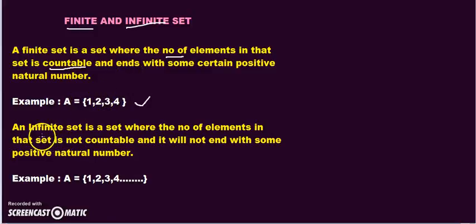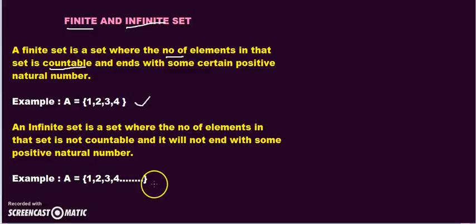An infinite set is a set where the number of elements in the set is not countable and it may not end with a positive natural number. If we take this example, A is equal to 1, 2, 3, 4 and so on, it means there is no end for this set. It is not ending. The last element of the set is unknown here, so it is not countable.